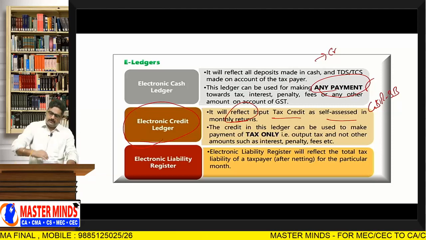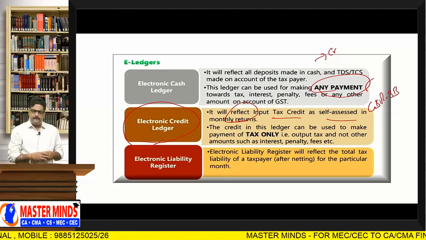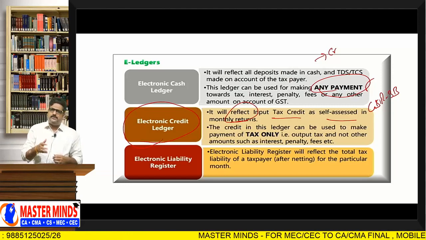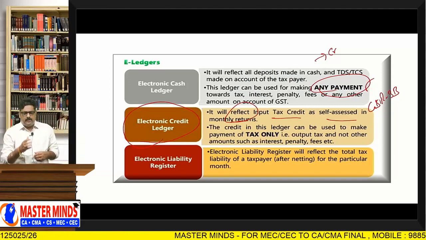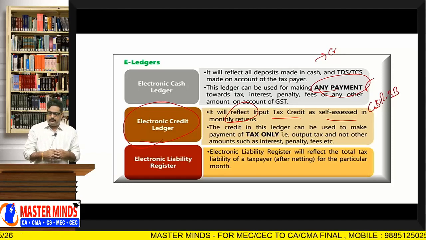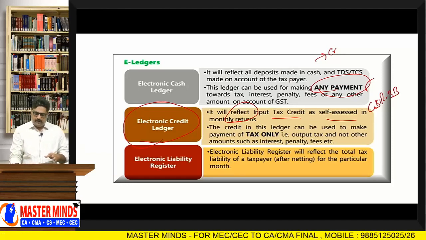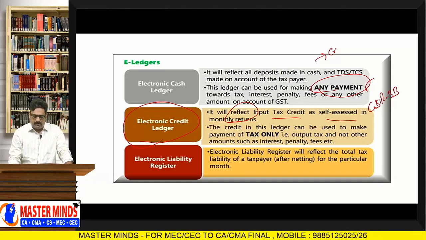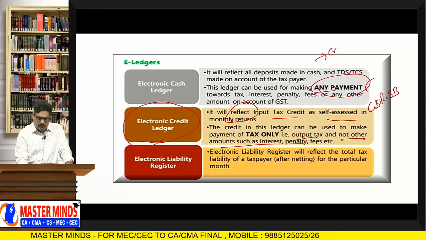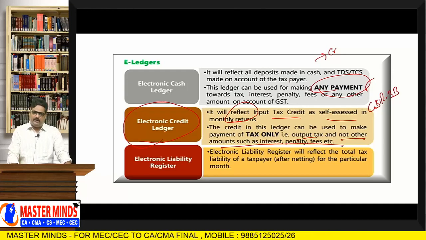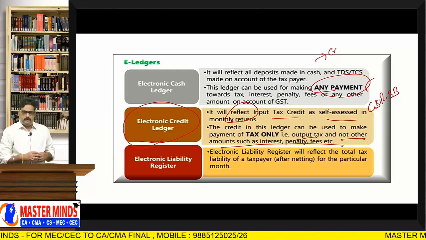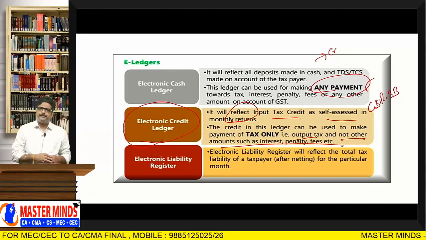The credit in this ledger can be used to make payment of tax only. That means the ITC balance can be used only for the payment of tax, that is, output tax, and not other amounts such as interest, penalty, late fee. This is the difference between the e-cash ledger and the e-credit ledger.